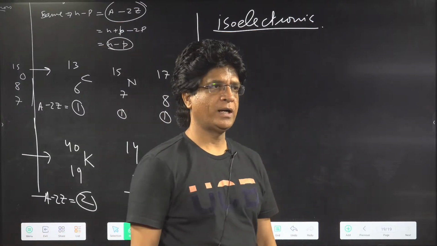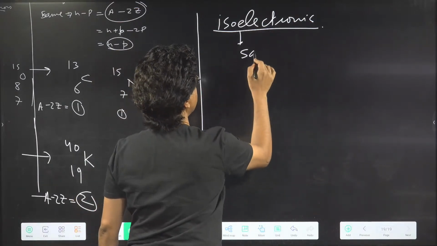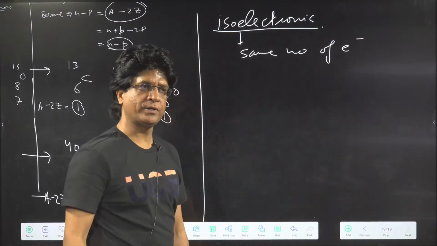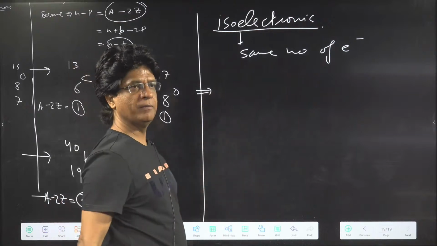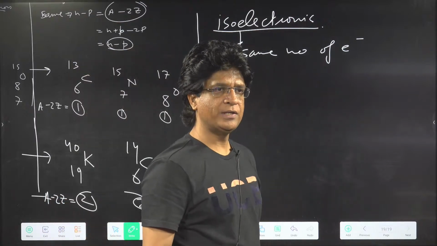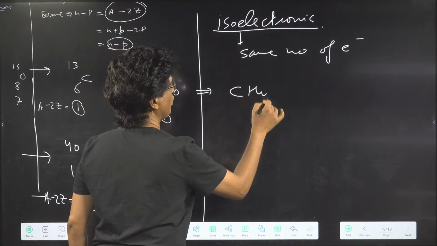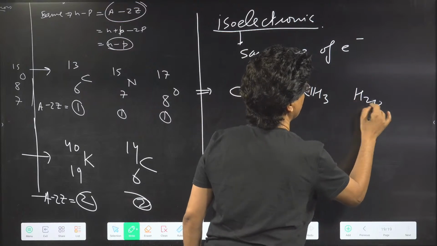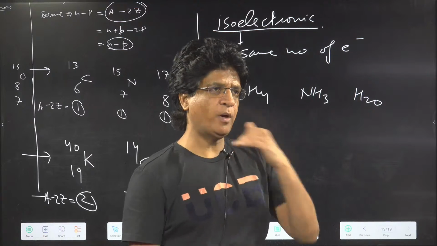What are isoelectronic? Which have the same number of electrons. Okay? Good. Very good. So give me some examples of isoelectronic species. Help me out. CH4, NH3, and H2O. Are they isoelectronic? Boys and girls, come on, be quick.